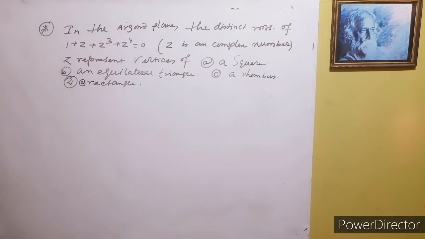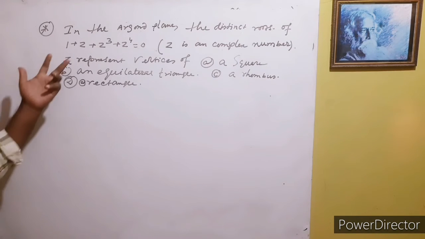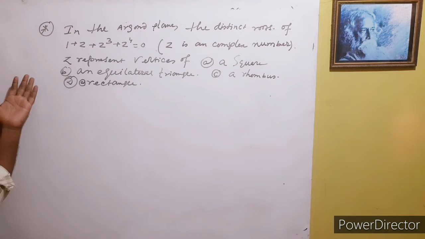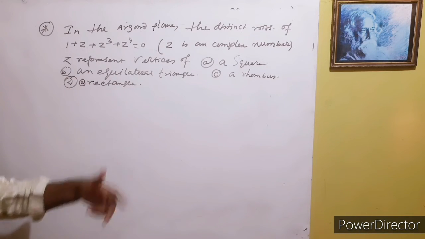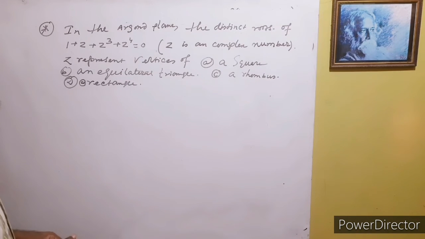Here is the problem of complex numbers in the Argand plane. The distinct roots of this complex equation, where Z represents a complex number, represent the vertices of a square, equilateral triangle, rhombus or rectangle. Which one is true? So first